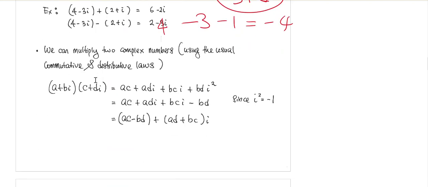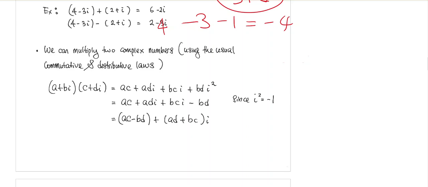We can also multiply two complex numbers, and the way we do it is just treat the i as the numbers. So these are all treated like numbers. And then we just multiply them by applying our usual distributive law and make sure that they are commutative, which means a times b and b times a is the same.